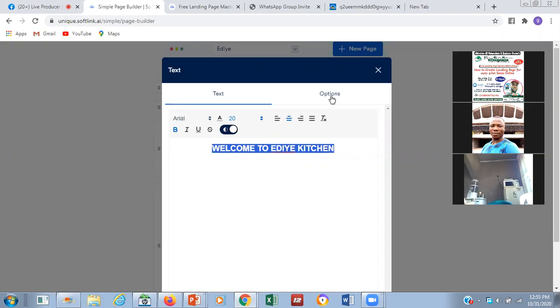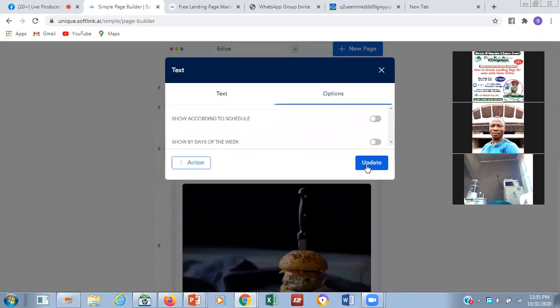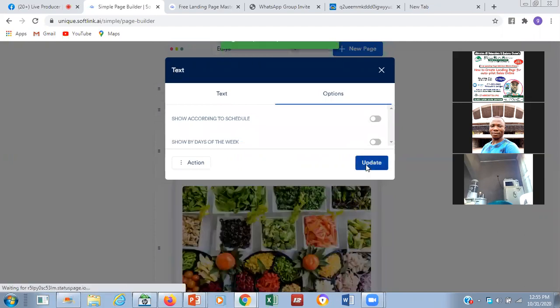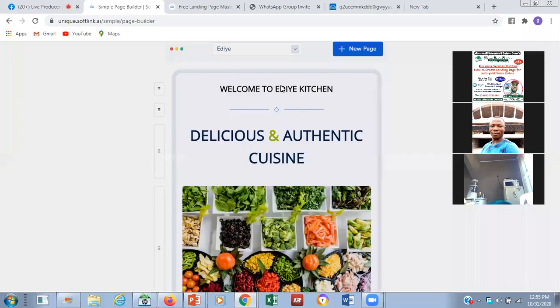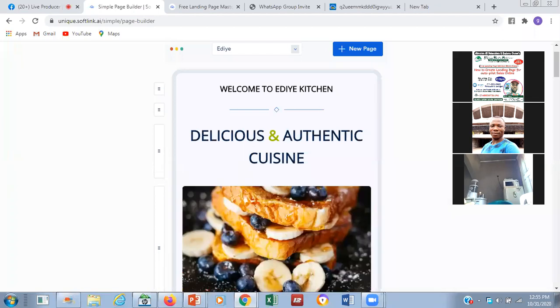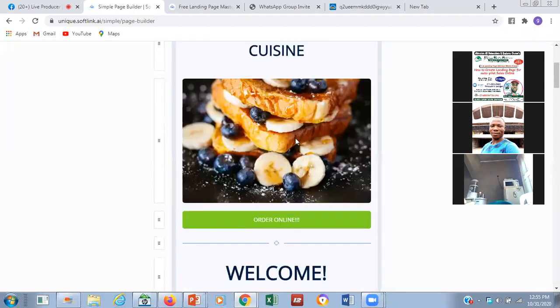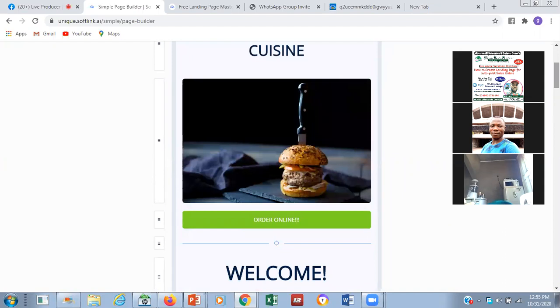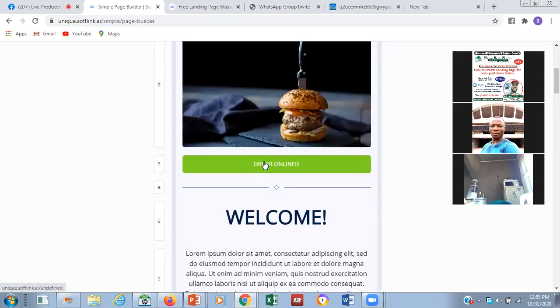Once you are through, you come to options and click on update. Immediately when you click on update, it will be affected. It will be there on that place. You can see, "Welcome to Ediye's Kitchen. Delicious and authentic cuisine." If you still like this image, you can leave it there. But if you don't like it, now they said order online.